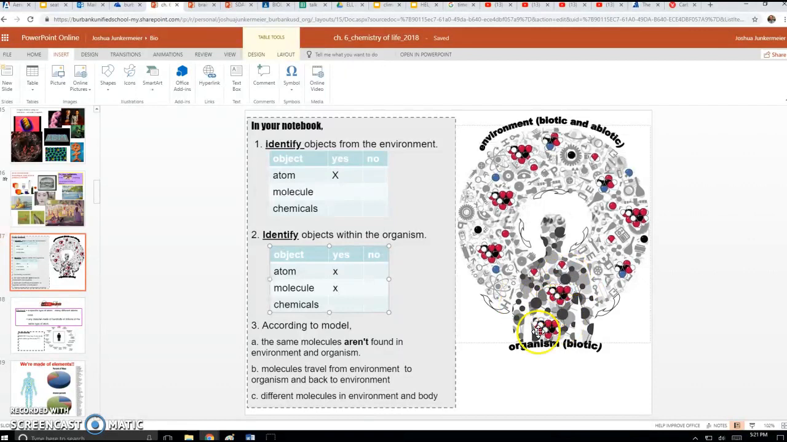So if you see only certain molecules here and different ones out here, then C would be correct. Choose A, B, or C based on what you think is correct. All right, let's keep moving.